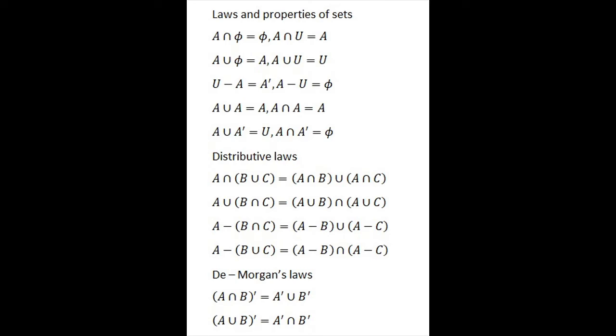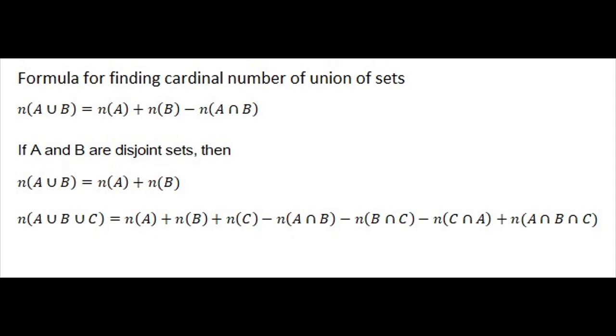Okay, and here are De Morgan's laws. A union B the whole dash equals A dash intersection B dash, and A intersection B the whole dash is A dash union B dash.